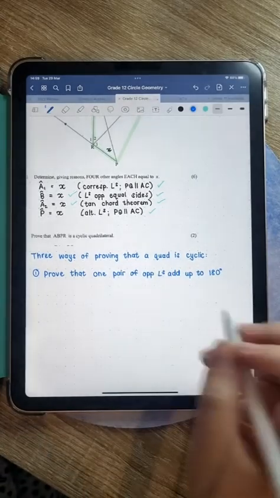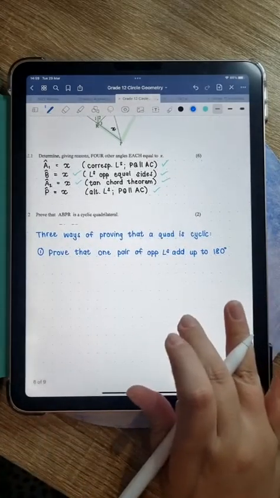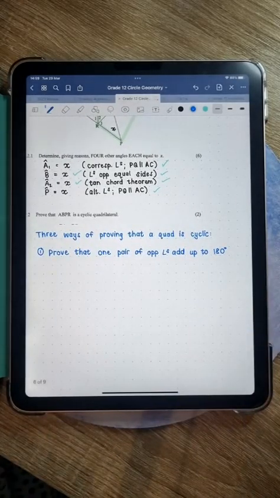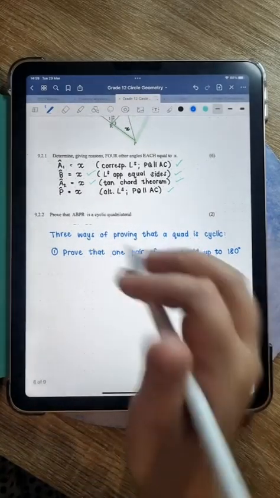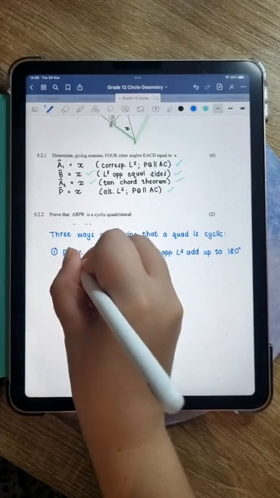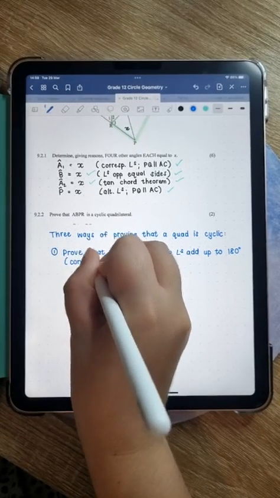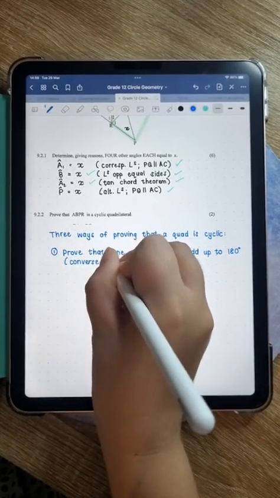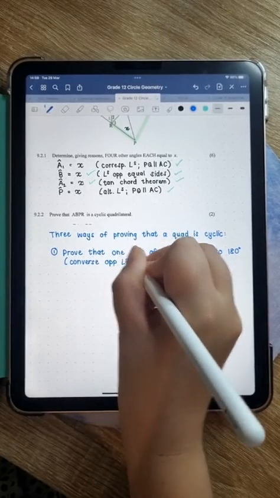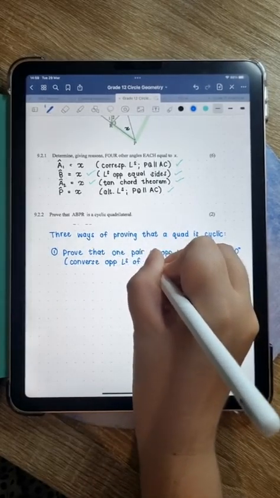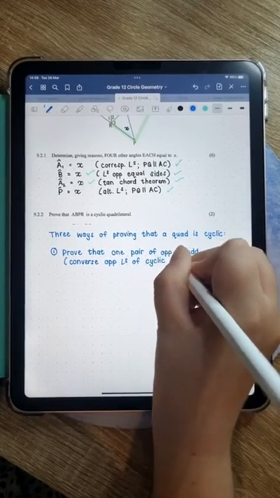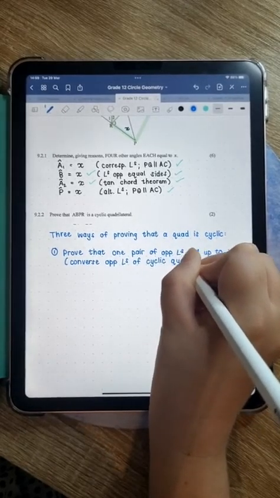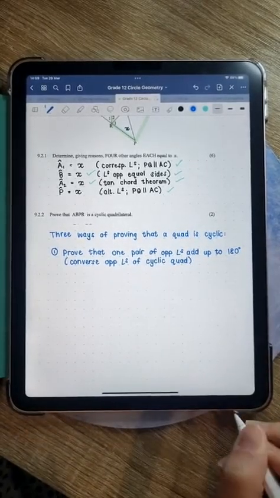All right, that's the first thing. So if you can, for example, get the one angle, then get the angle that's opposite that. If you add them together, they add up to 180. Then you can say that it's a cyclic quad. And the reason that you will then write for that is converse opposite angles of cyclic quad. All right, that's one method.